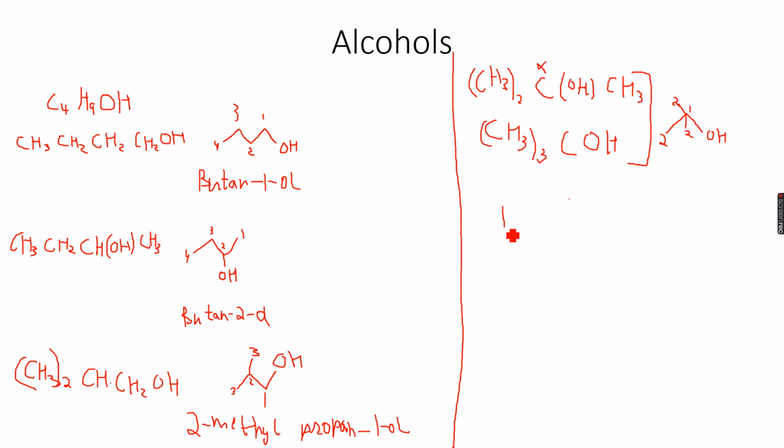So this becomes 1,1-dimethylethan-1-ol. Now let's understand where we get this name. So alcohol group on first carbon atom, 1-ol. And there are 2 carbon atoms in the main chain in any case.